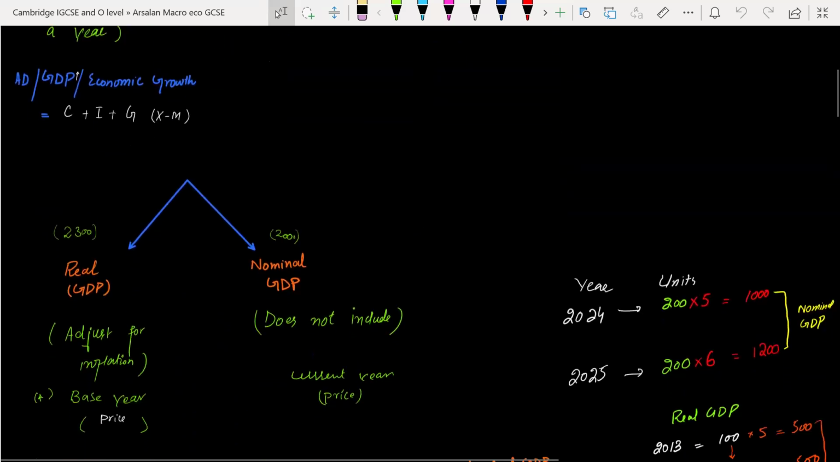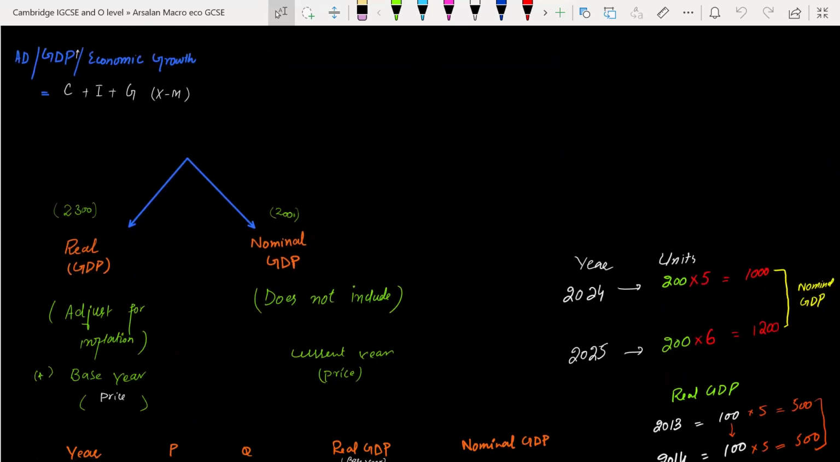GDP is further divided into real GDP and nominal GDP. Real GDP is adjusted for inflation, and nominal GDP does not adjust for inflation. Real GDP is always calculated on a base year, and nominal GDP is calculated on the basis of the current year. For example, here is an example.